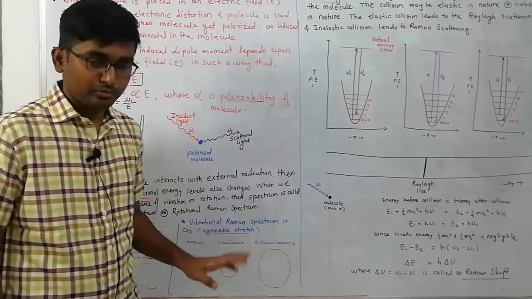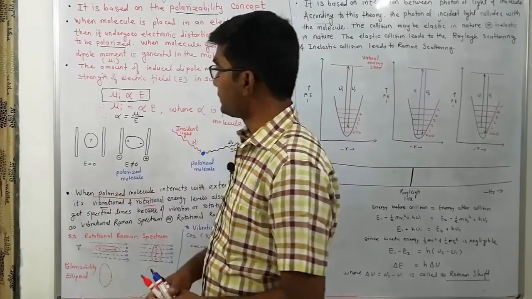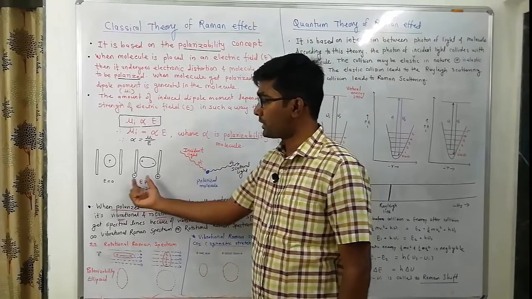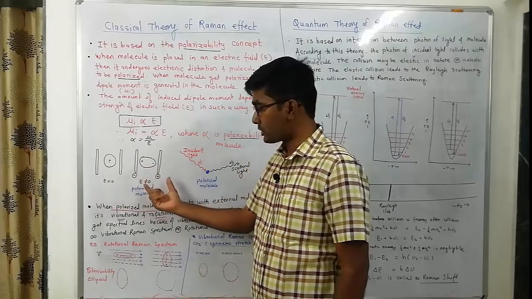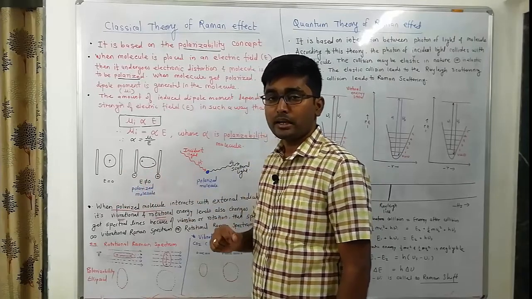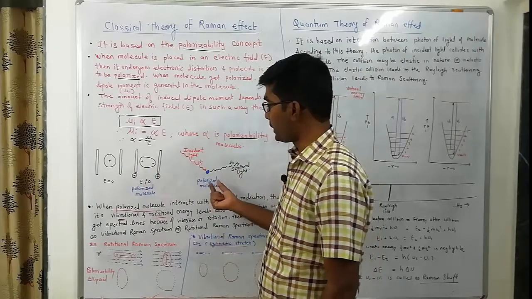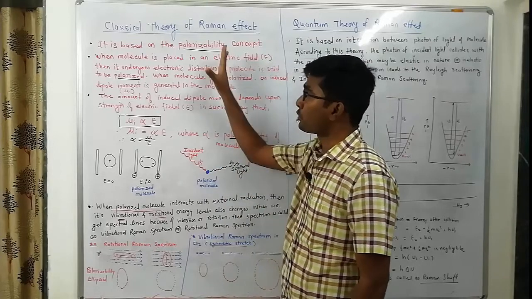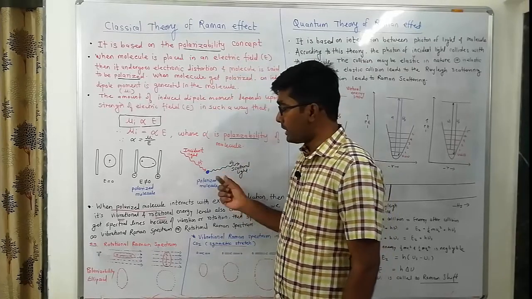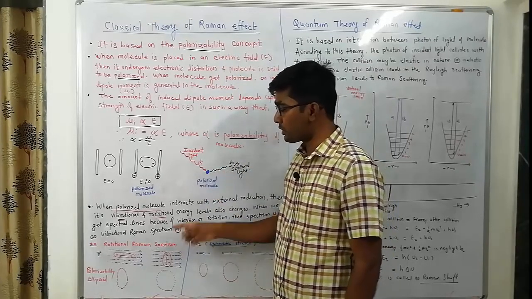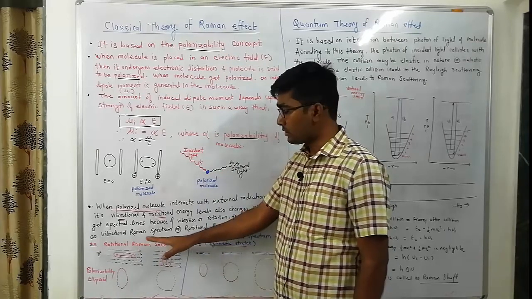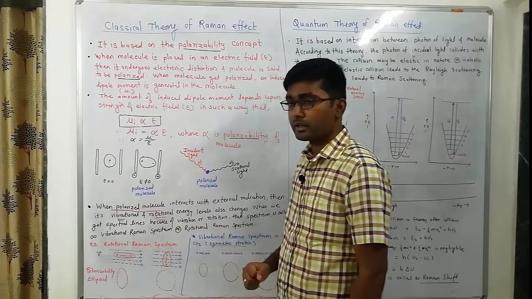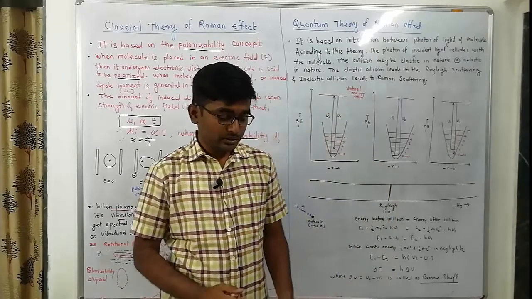In general, classical theory proposes that when a molecule is subject to an electric field, electronic distortion or polarization takes place, and this polarized molecule, when it interacts with the incident light, gives rise to scattering. This is the approach of the classical theory. If this polarization is because of rotation, it is called rotational Raman scattering, and if it is because of vibration, it is called the vibrational Raman spectrum.